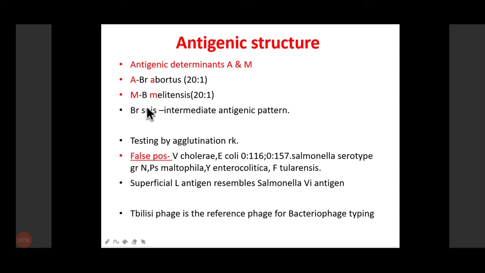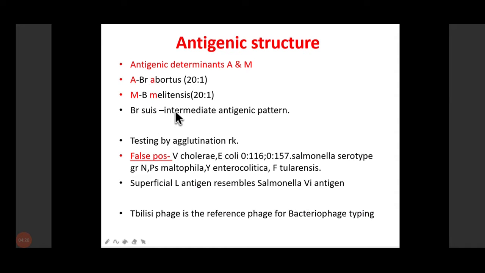Now coming to the antigenic structure, it has two main somatic antigens, A and M, and they are present in different amounts. Antigen A is dominant in Brucella abortus, about 20 times more than in Brucella melitensis, and M antigen is more in Brucella melitensis.